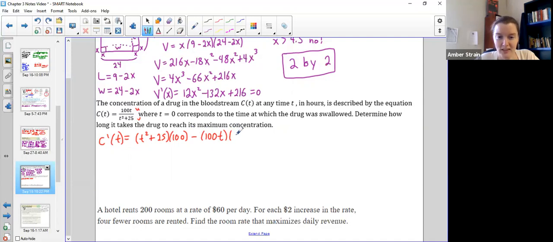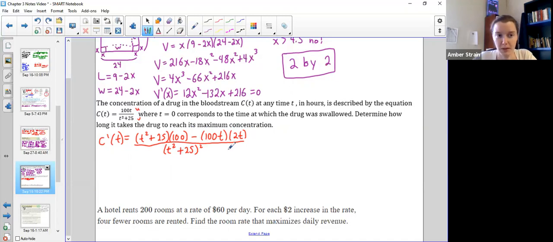I'll get it eventually. Tongue twister here. I'm just a math teacher, can't do tongue twisters. All over the denominator squared. So not the derivative of the denominator, the original denominator squared.